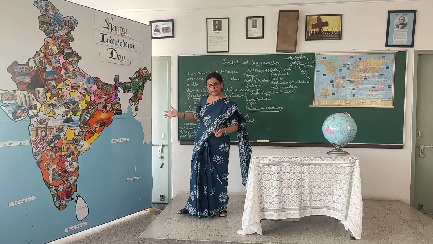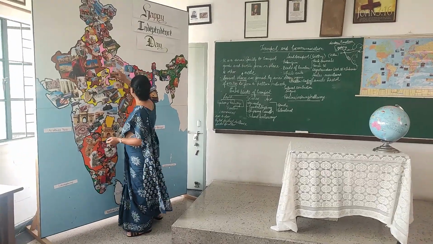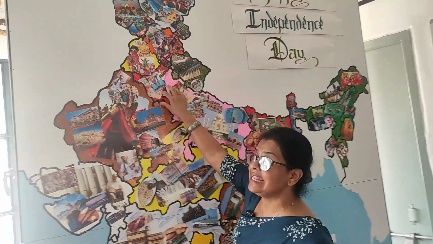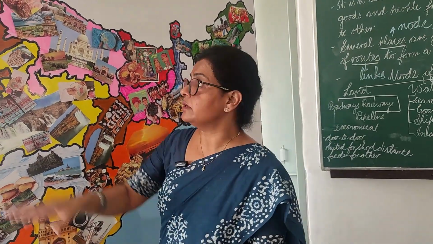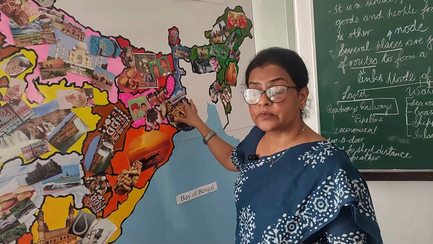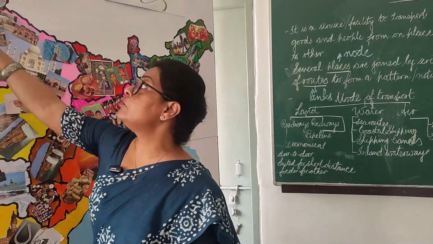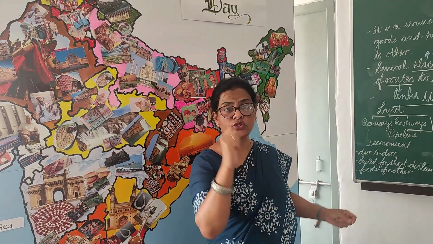Let us see this on the map. Here we have Delhi, and this place is Kolkata, the two metropolitan cities of India. We may take any mode of transport to transfer our goods or to transport the people from Delhi to Kolkata. Delhi and Kolkata are the nodes, and the route that we are going to take will be the link. So nodes and links together form a network of transport.